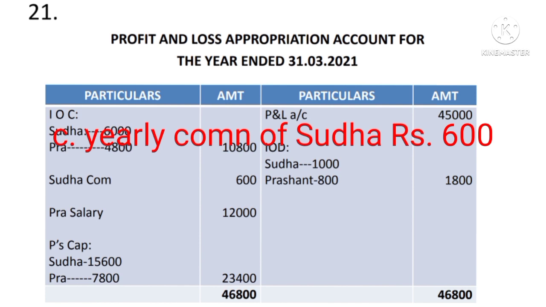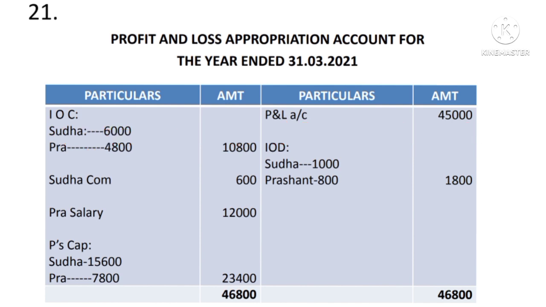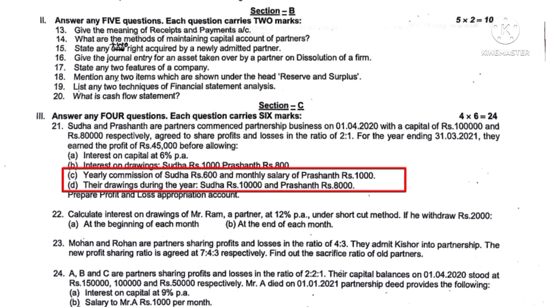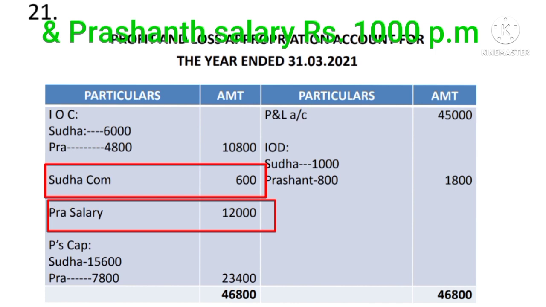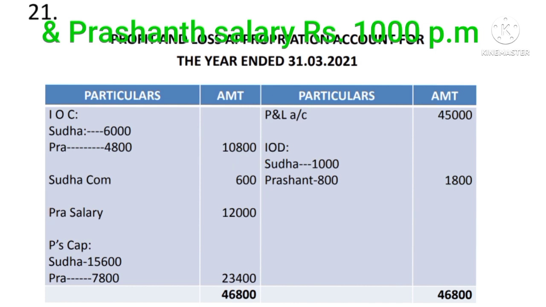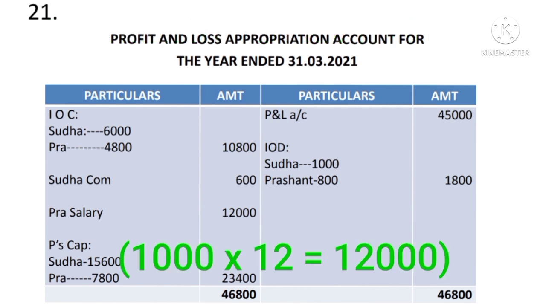To Sudha they are paying 600 rupees commission per annum. So therefore record it on the debit side. It is an expenditure to the firm. So record it on the debit side. Sudha's commission for full year is 600. Likewise, Prashant is given 1,000 rupees salary every month. So it is also an expenditure. Record it on the debit side. To Prashant's salary, 1,000 into 12, in outer column 12,000 rupees.